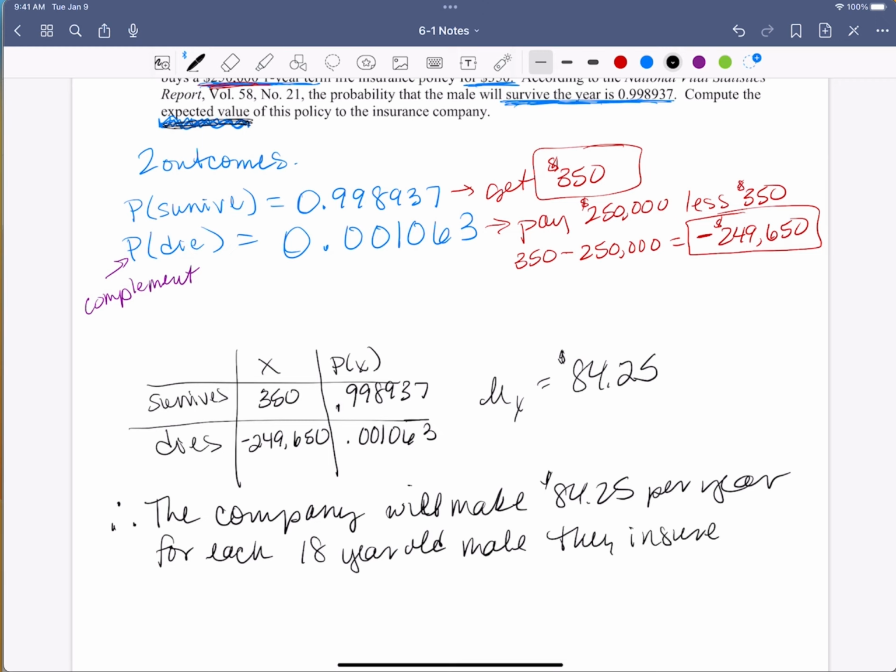It's a numbers game, right? So for the year, they're really only expected to make $84.25. They're still in the good. Even if they have to pay out, because the probability that they pay out is so low, they're still to the positive. And that's how this price was come up with, right? If I'm paying $350, if they made it $250, that'll affect how much they have to make each year, right? How much they need to make. Okay, so it's a numbers game. The more you insure, the more money you make.